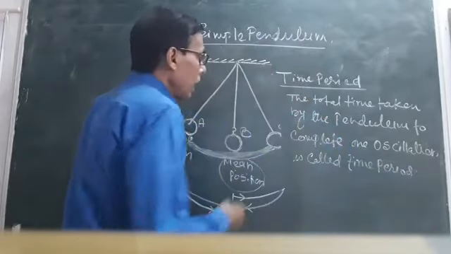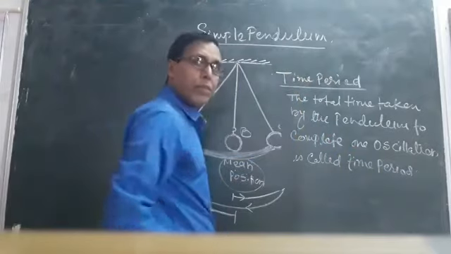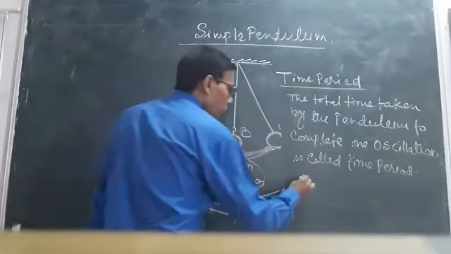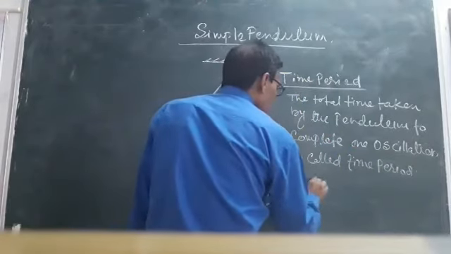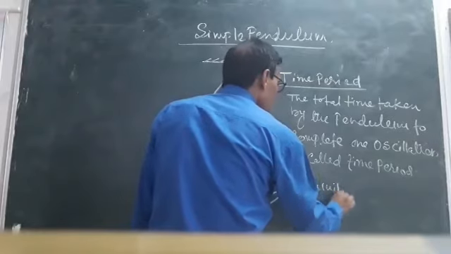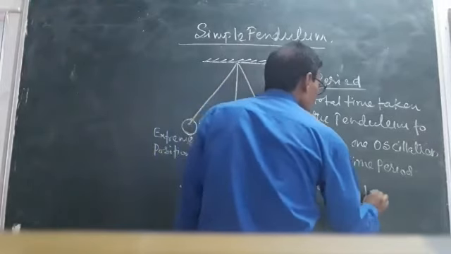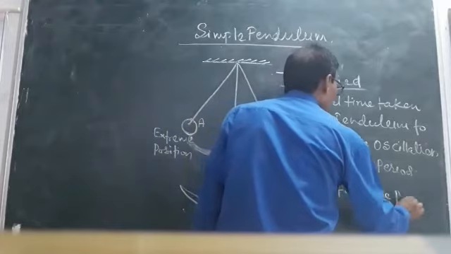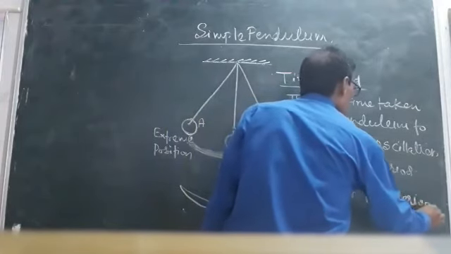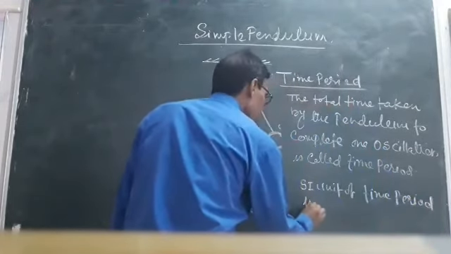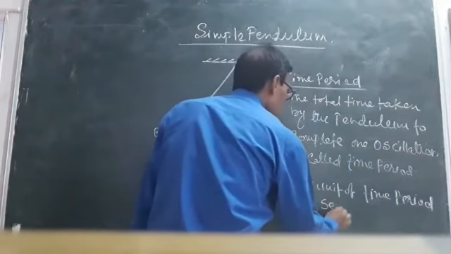What is the SI unit of time period? The SI unit of time period is second.